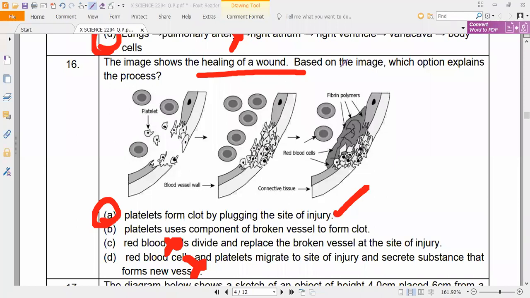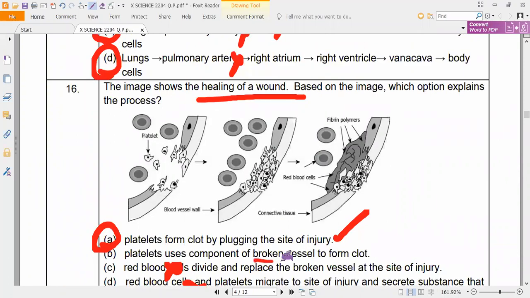Okay, everybody? Next, second option, why can't? Because they're saying platelets use components of broken vessels. So broken vessels cannot rejoin from the clotting. So what will happen? They only will come and will clot. Have you noticed it? See here, damage takes place. So bleeding is taking place through this. All the RBC will go out. So now here what will happen?